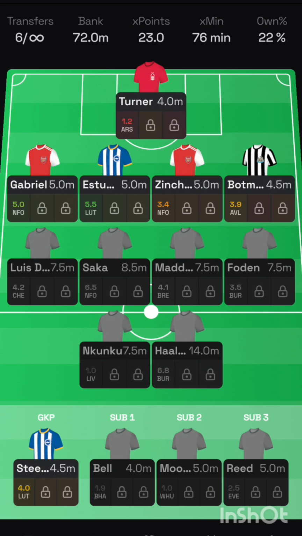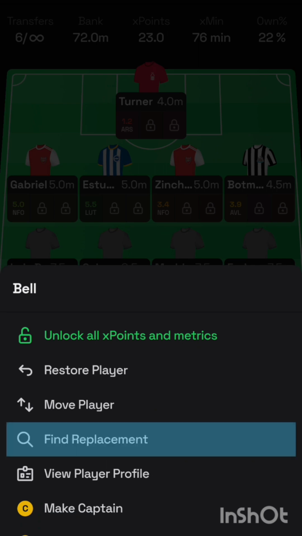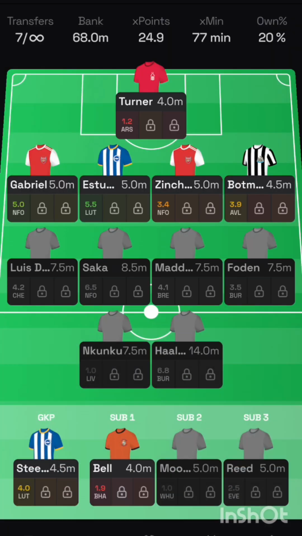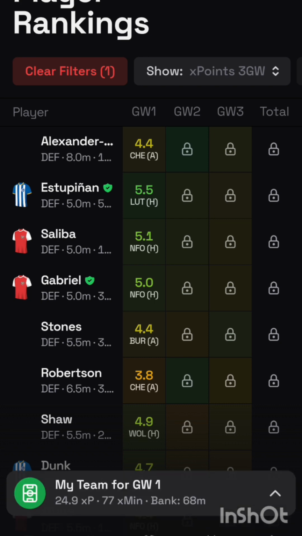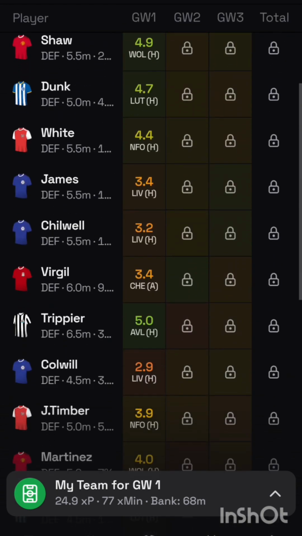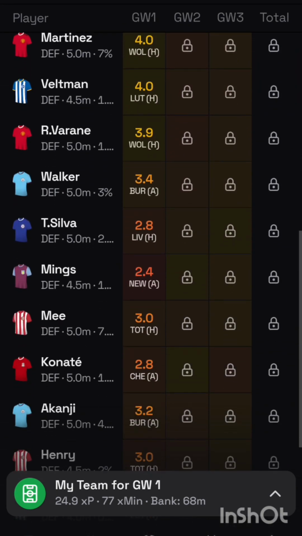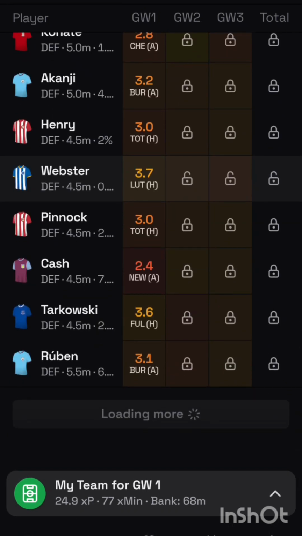Issa Kabore, £4.0 million, is a cheap defender because he should be nailed and play as a wing-back for Luton. I'm not expecting a huge amount of clean sheets, but with the extra money to spend elsewhere, I think he's worth it. But he will not have any match in Game Week 2, which is a major disappointment. The match was cancelled because Luton Stadium isn't ready for Premier League football yet. The match was Luton against Burnley.